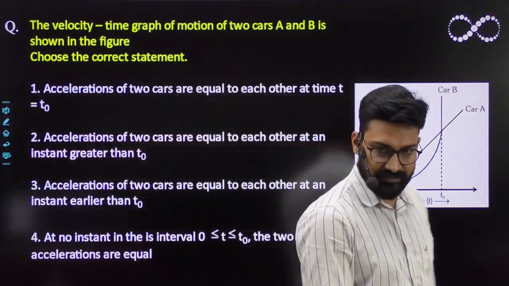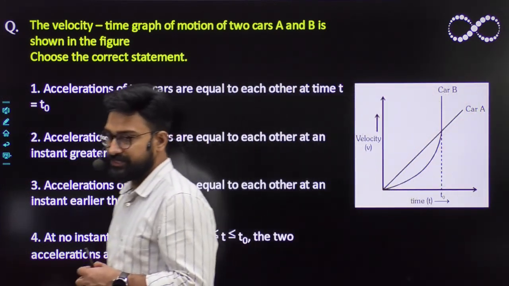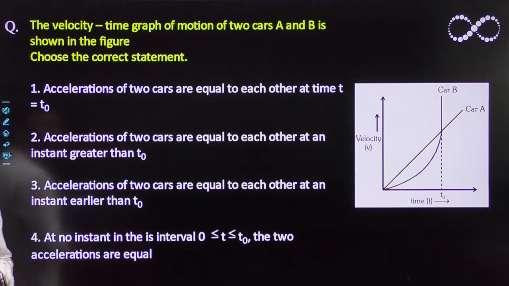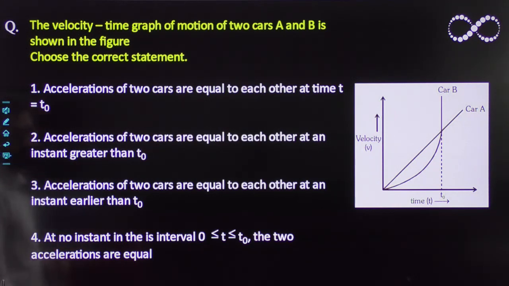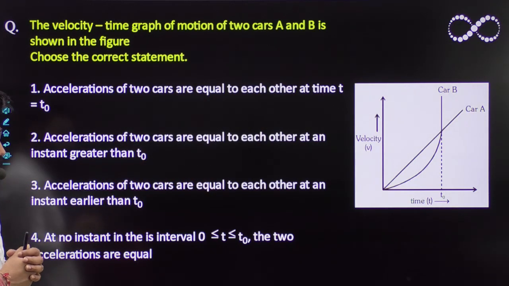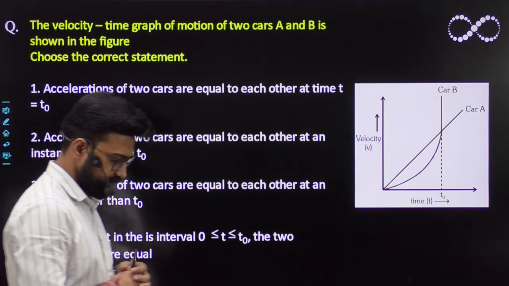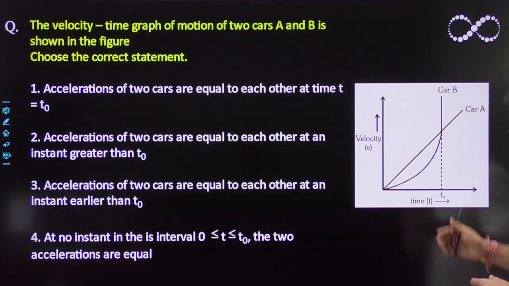Tell me. The velocity time graph of a motion of two cars A and B is shown in the figure. Choose the correct statement. क्या होगा आप जल्दी बताओ. 1, 2, 3, 4. VT graph of two cars has been given to you. VT graph is already given to you.